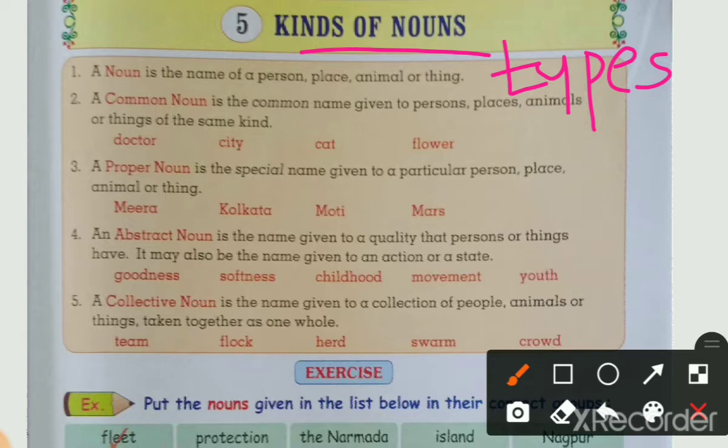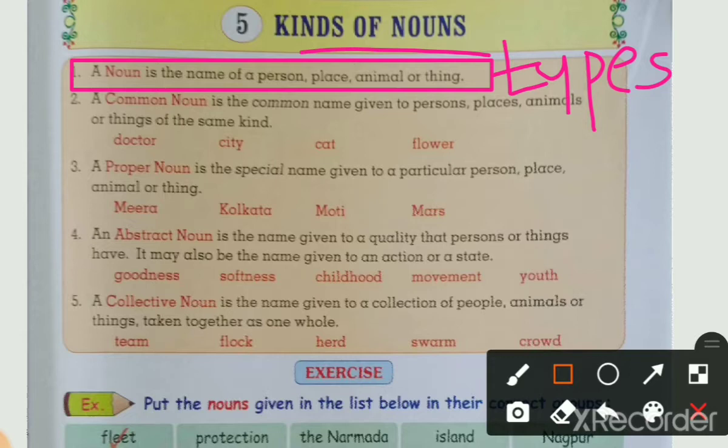Before that, do you know, students, what is meant by noun? You should know that before. Noun means a naming word. A noun is the name of a person, place, animal or thing. Look here, this is the given definition of noun.